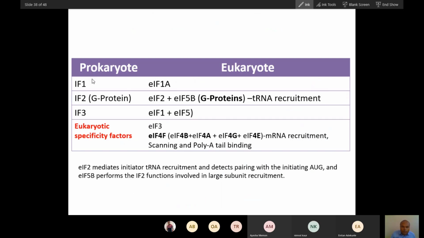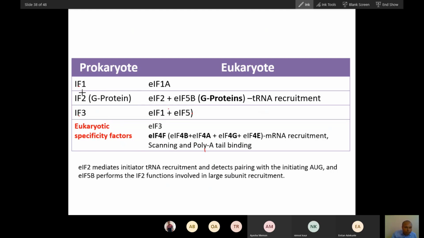Now see the difference between initiation factors. You can see there are more proteins in eukaryotes. Initiation factors are there in eukaryotes. So this is quite confusing, but you don't have to be confused. You can see this here.